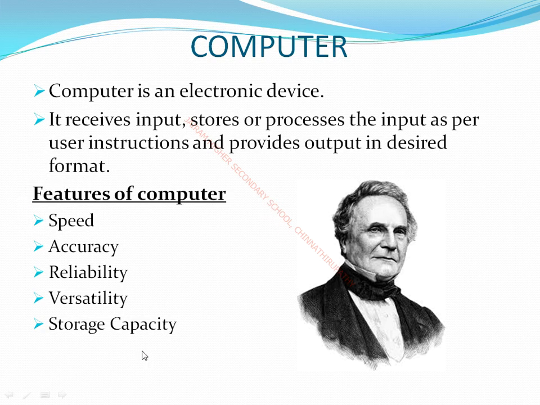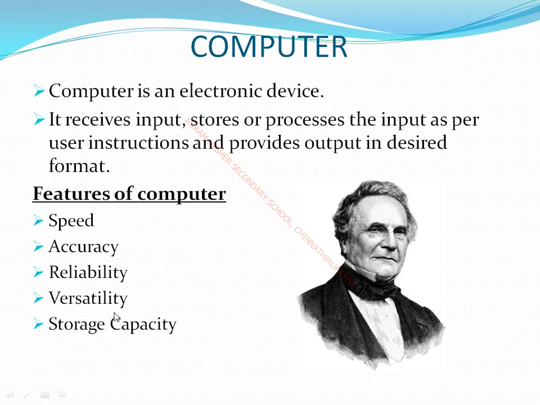In this slide I have given you the features of computer: speed, accuracy, reliability, versatility and storage capacity. Speed: a computer can carry out 3 billion or 4 billion instructions per second. This specifies the speed of the computer. Next one, accuracy. A computer does not make mistakes like a human being. Next one, reliability. We can do a repeated task in the computer. A computer does not get tired.